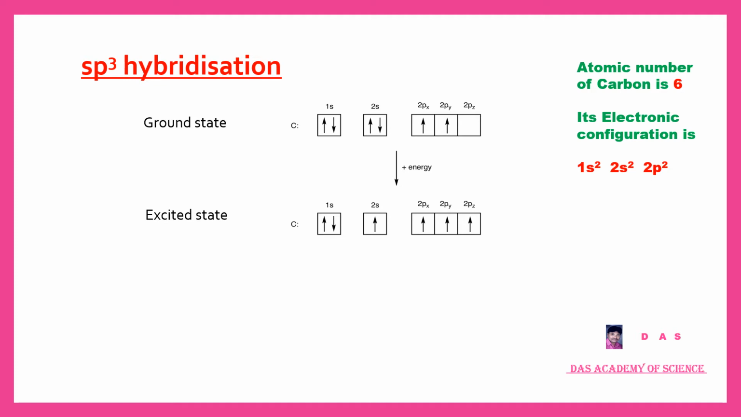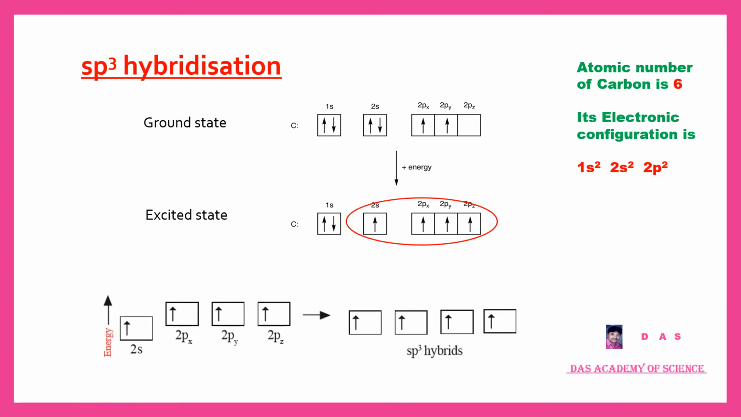But in excited state, one electron from the 2s orbital goes to the 2pz orbital, so the electron configuration of carbon in excited state is 1s2, 2s1, 2px1, 2py1, 2pz1. Here, if you observe, the four orbitals in the outermost shell, that is 2s, 2px, 2py, 2pz, each contain one unpaired single electron.